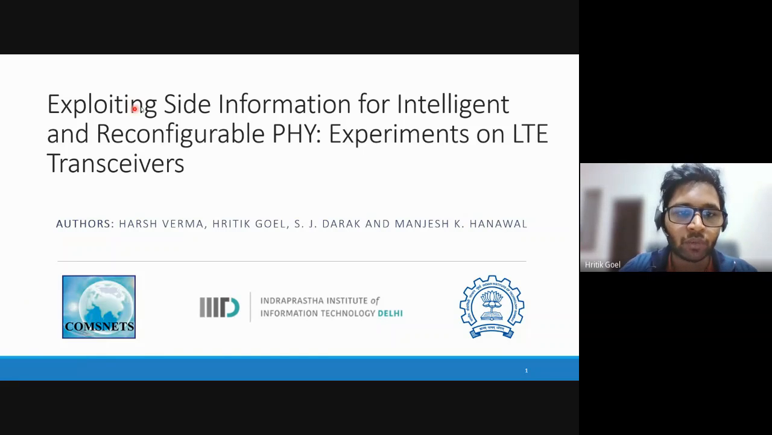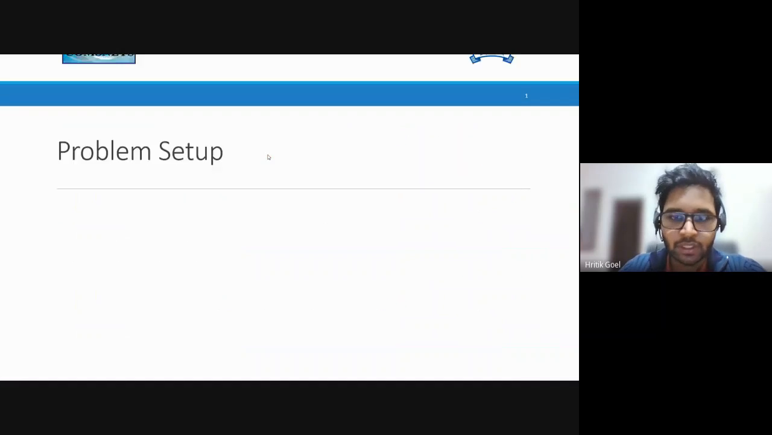Hi Ritukul, I'm here to present our work on the topic exploiting side information for intelligent and reconfigurable PHY experiments on LTE transceivers. Here's the problem setup.